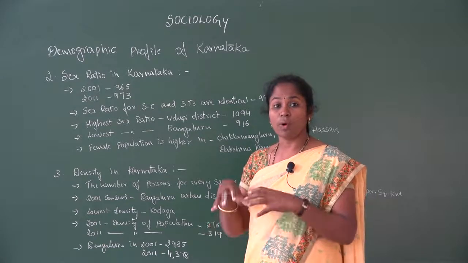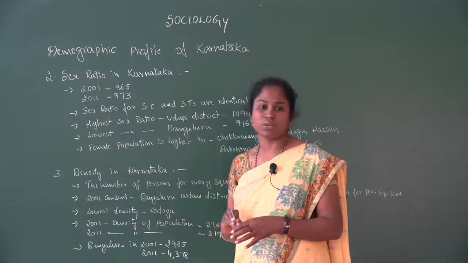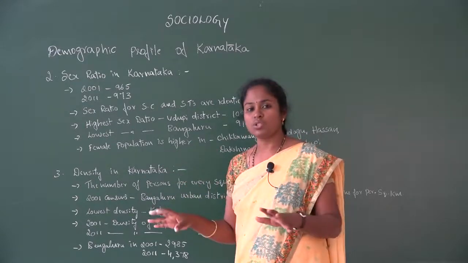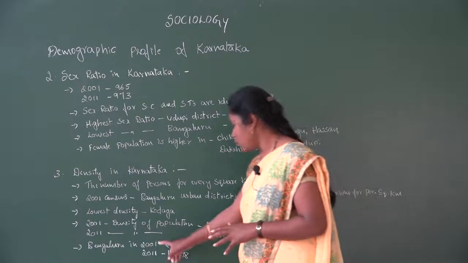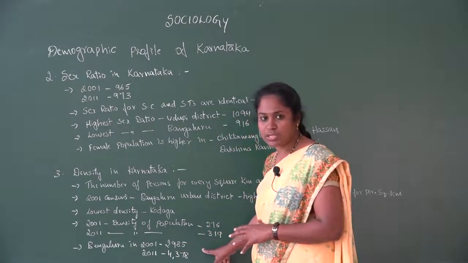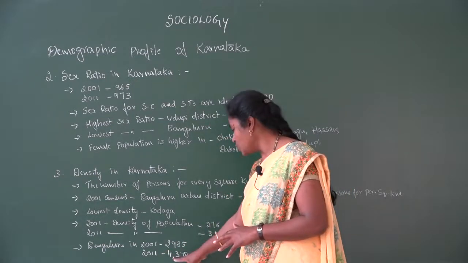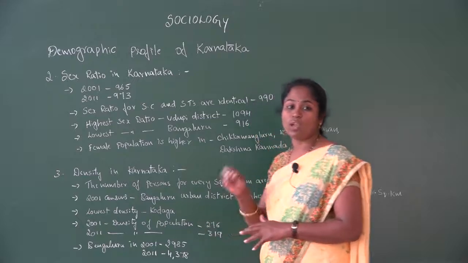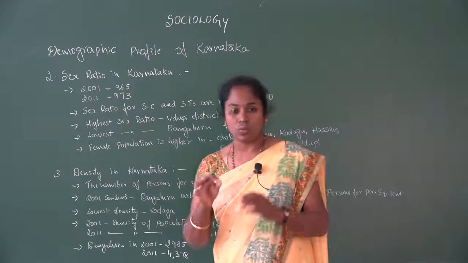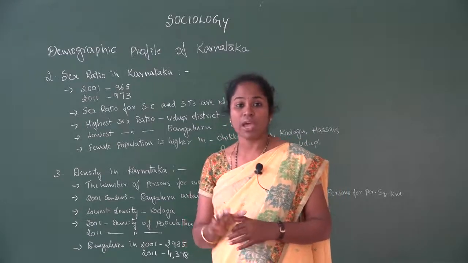So in Bangalore the population has increased. Comparing the 2001 census and the 2011 census, there are lots of changes. According to the 2001 census, it was 2,985 persons. But according to the 2011 census, it has increased to 4,378 people living in 1 square kilometer. So those are the changes which we have.